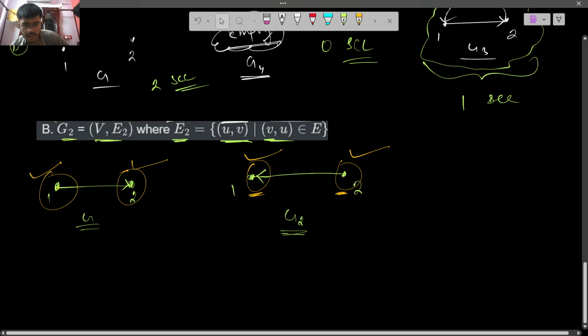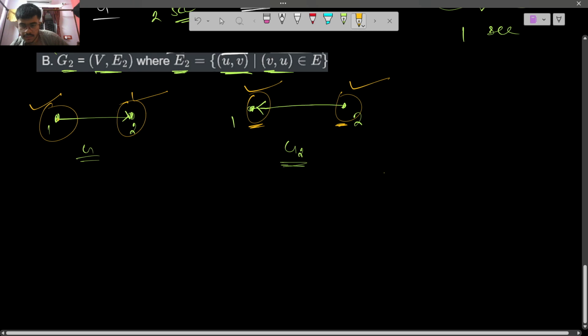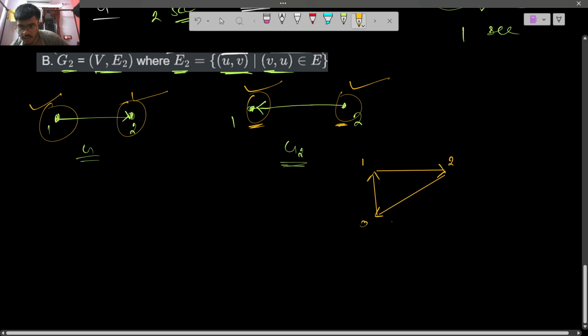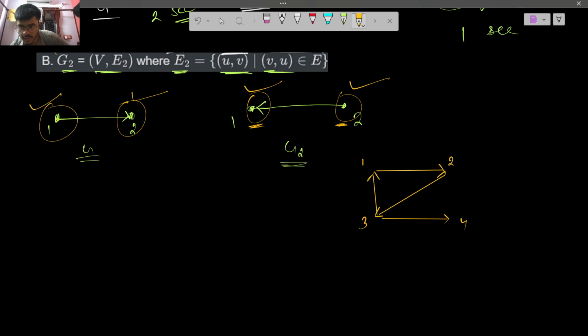We can also take a bigger example for B. Let's say this is 1, this is 2, this is 3, and this is 4, and this is the graph.